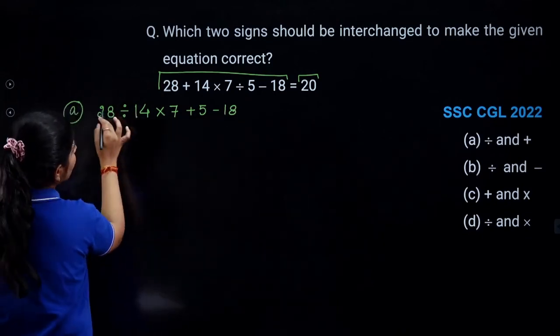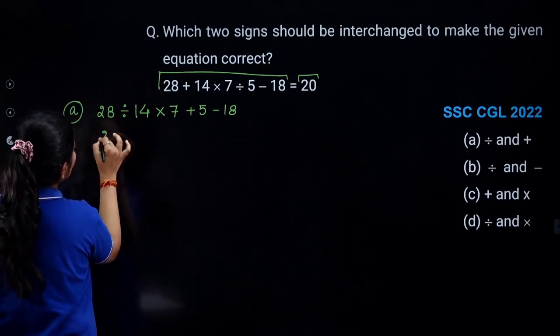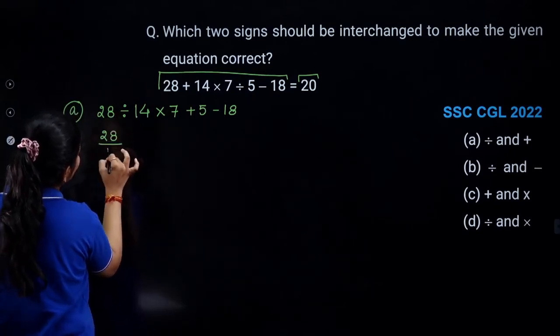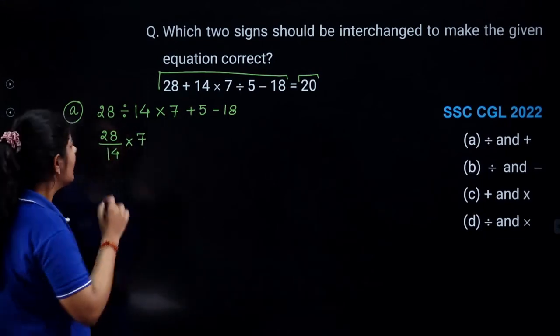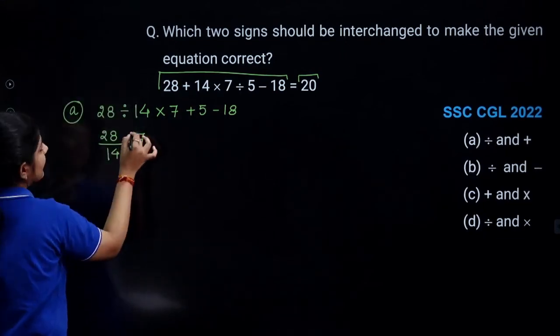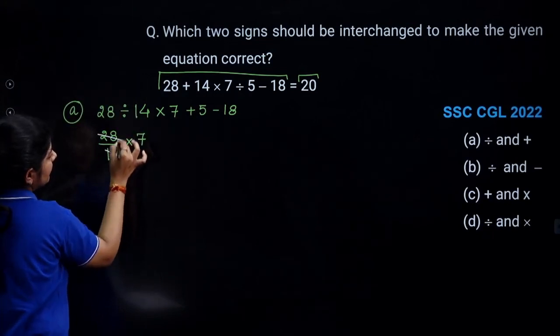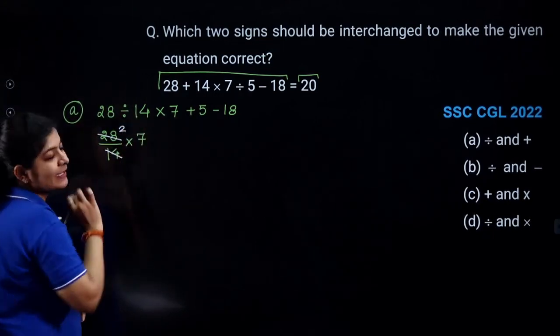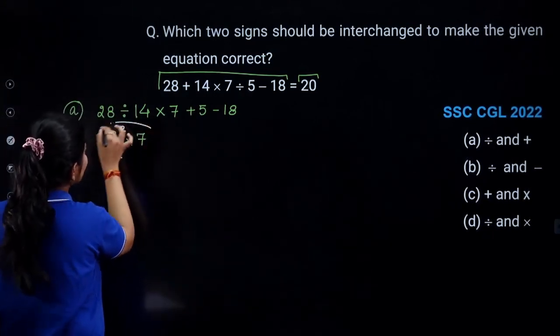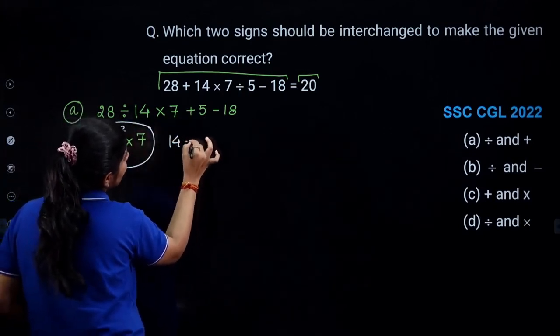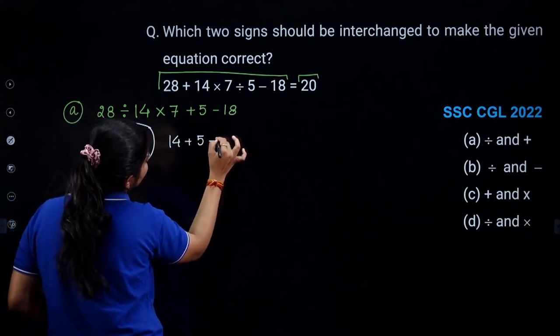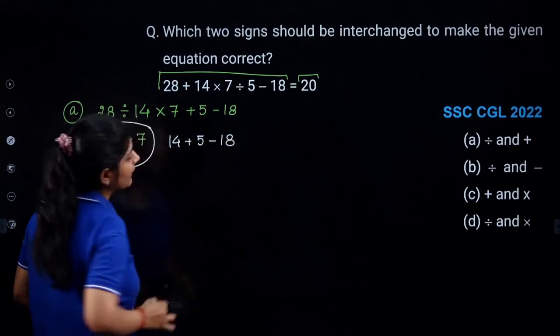So when I solve this particular thing, what I'll get is 28 divided by 14 into 7. Here we are getting 2, and ultimately we are getting 14. So I am directly writing 14 plus 5 minus 18.